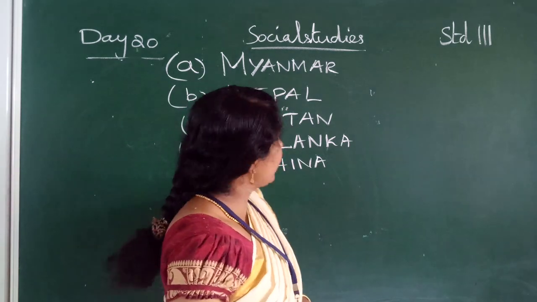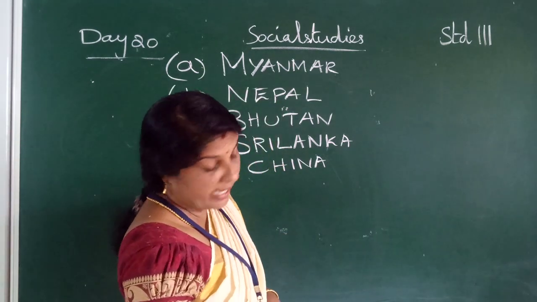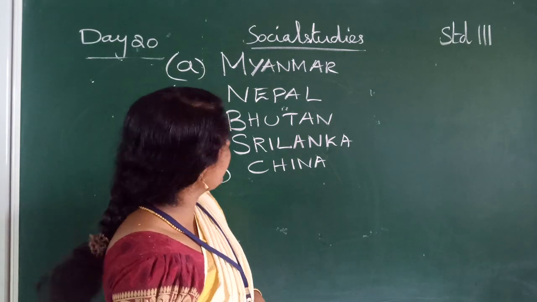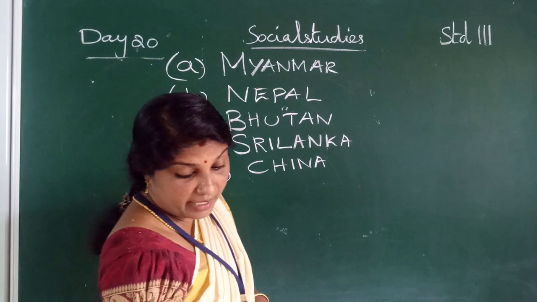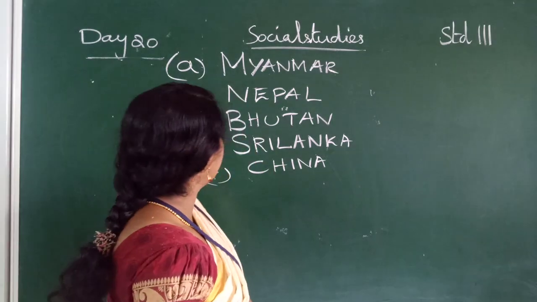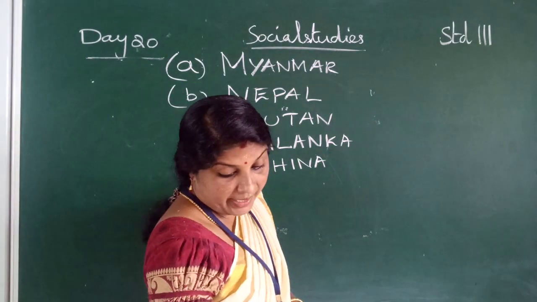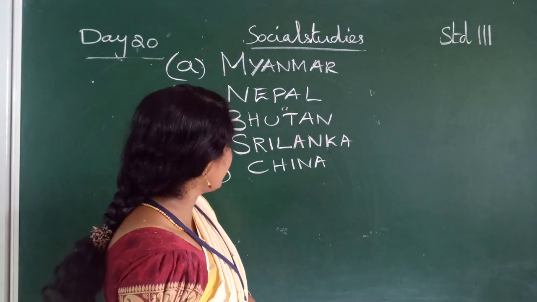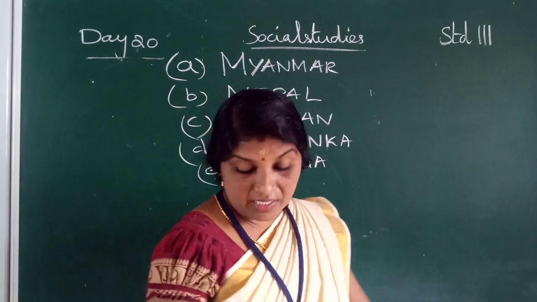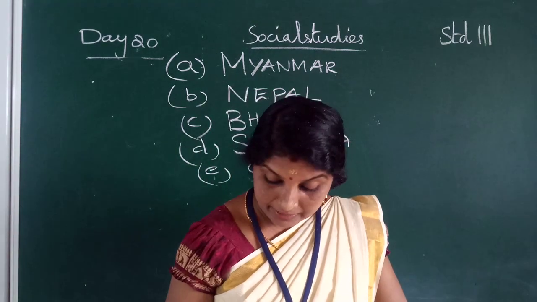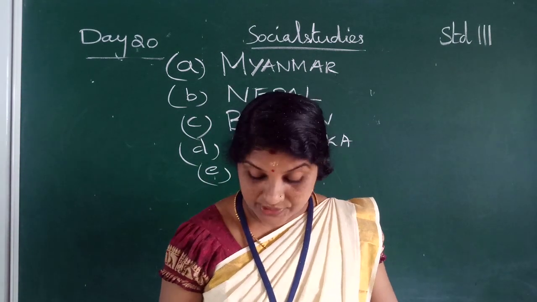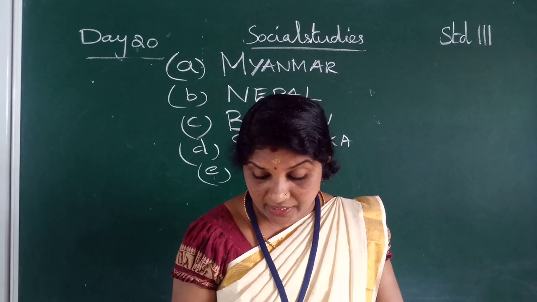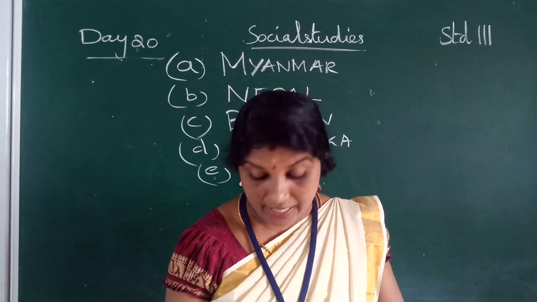Okay. First one is Myanmar, M-Y-A-N-M-A-R. Second one Nepal, N-E-P-A-L. Third one Bhutan, B-H-U-T-A-N. The next one Sri Lanka, S-R-I-L-A-N-K-A. The last one is China, C-H-I-N-A. See, choose the correct answer: first one is west, second one China, third one Arabian Sea, the last one is island.